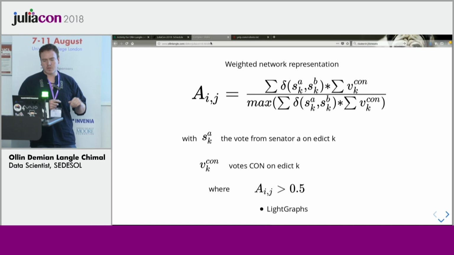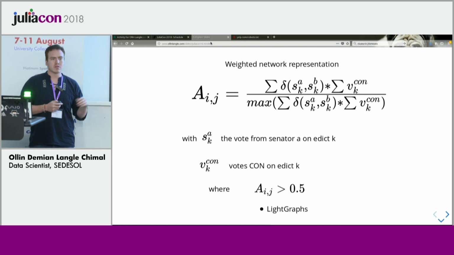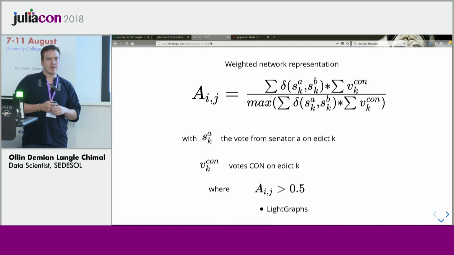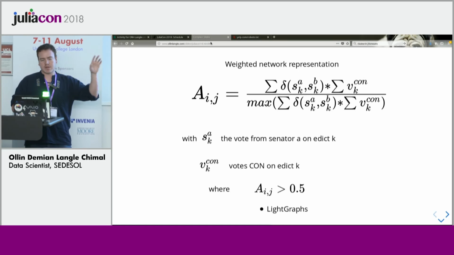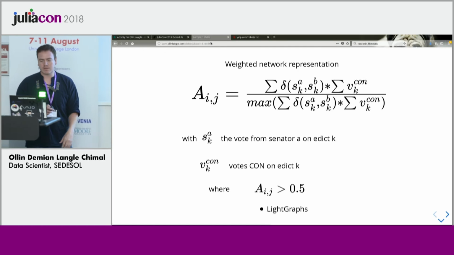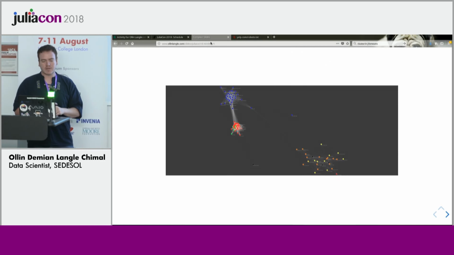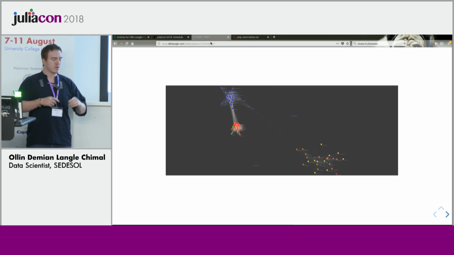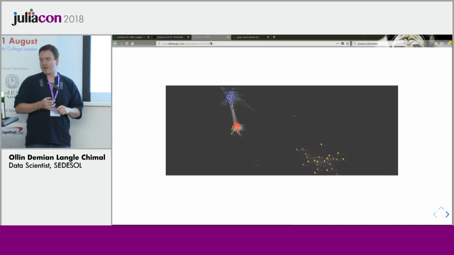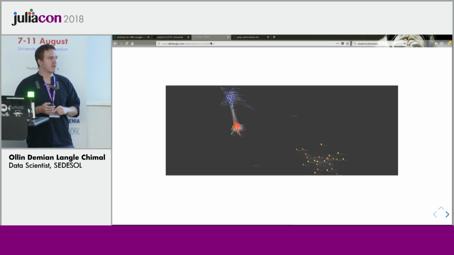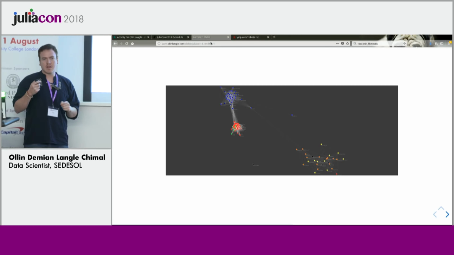So now I will present the mathematical model to build the network, and this is going to be a dynamical network, so this is temporal. I'm not going to talk a lot about this, but you can see how we can build networks with Julia and with the package LightGraphs.jl.